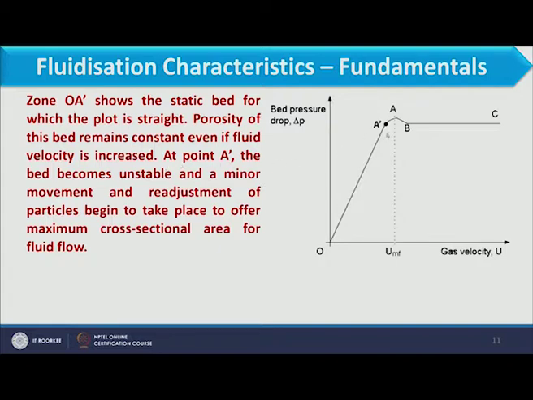Further, at point A dash, the bed becomes unstable and minor movement and adjustment of particles begin to take place to offer maximum cross sectional area for fluid flow. Now what happens in A dash when the particle will start leaving its space? Instead of a uniform voidage, the voidage increases, and it may happen that the fluid may pass through the complete cross sectional area of the bed.